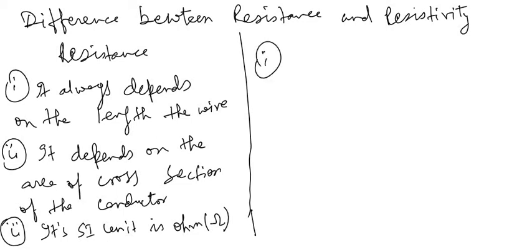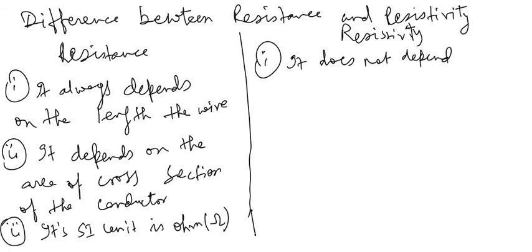Resistivity does not depend on the length of the conductor.